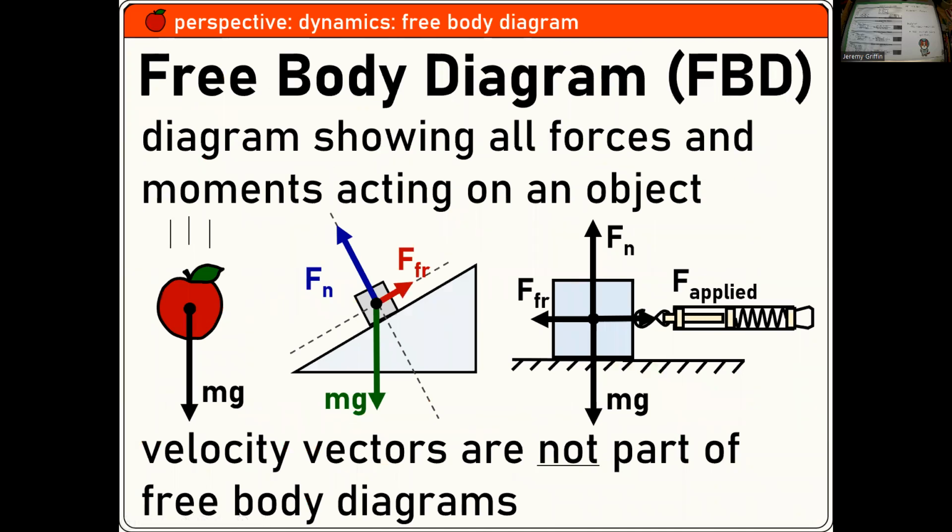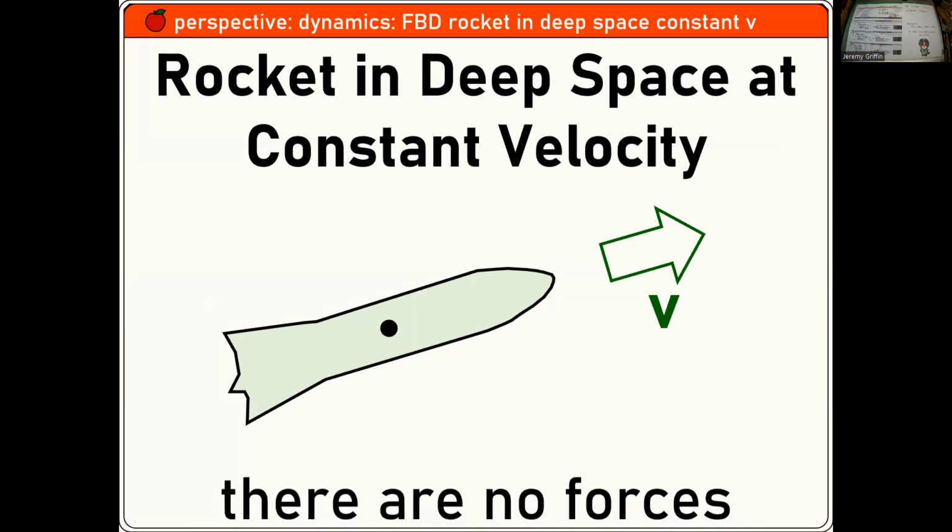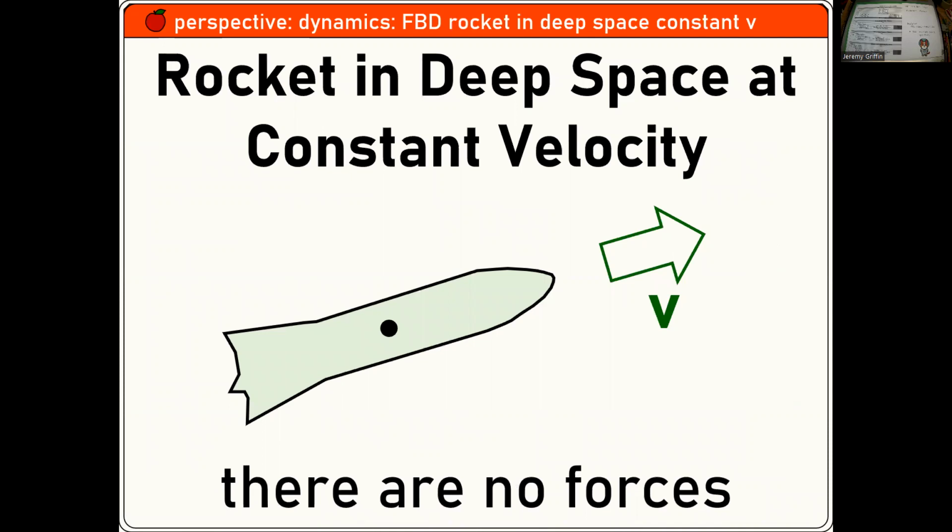Free body diagrams. Put a dot in the center mass, label all the forces acting on the object. Okay. So a rocket, constant velocity, deep space. Are there any forces acting on that rocket? No. Okay. So what's keeping it going? Inertia. Right? So remember, something in motion just wants to keep doing what it's doing. So deep space, all you need is inertia.